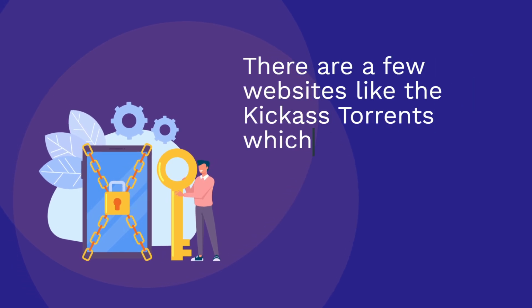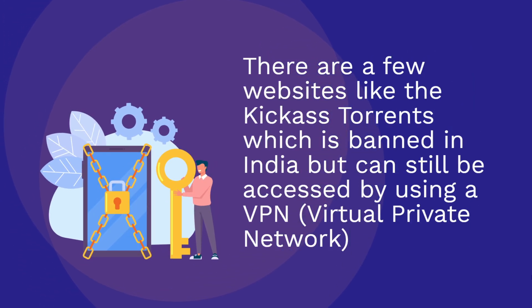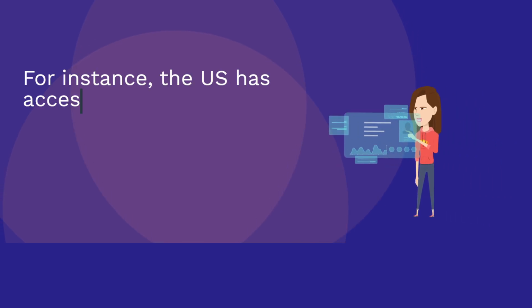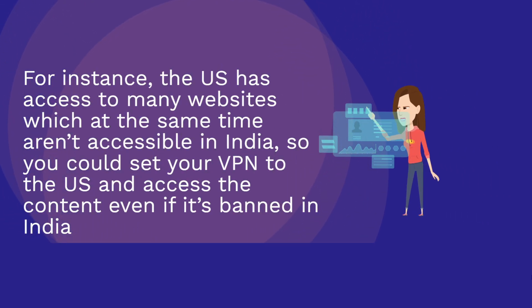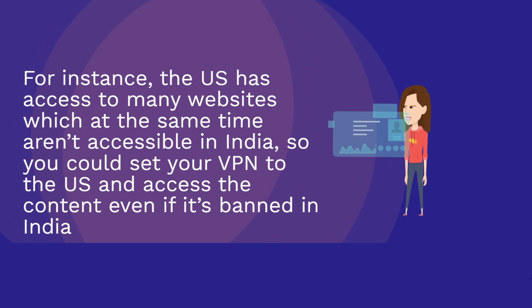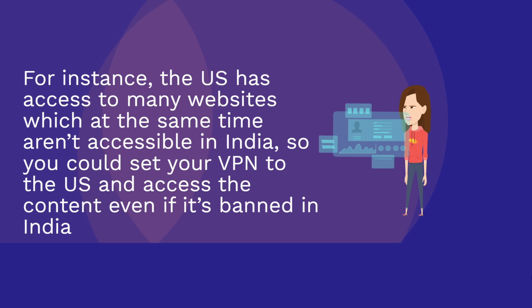There are a few websites like Kickass Torrents, which is banned in India but can still be accessed by using a VPN, virtual private network. For instance, the US has access to many websites which at the same time aren't accessible in India, so you could set your VPN to the US and access the content even if it's banned in India.